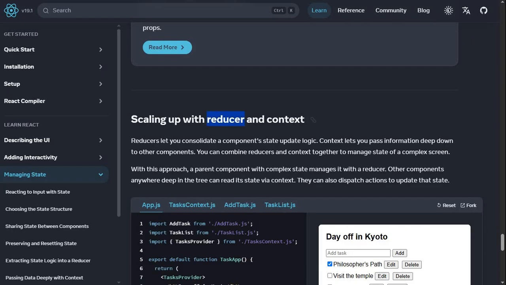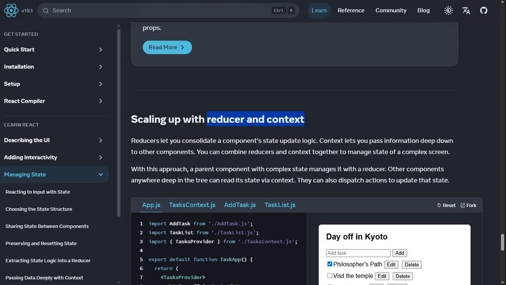Scaling up with reducer. Oh yeah, combination. Scaling up with reducer and context. Reducers let you consolidate a component state logic. Context lets you pass information deep down. Okay, so with the reducer, we centralized our functions, and with context, we send it deeply into components. You can combine reducers and context together to manage state of a complex screen. This is what Redux Toolkit is doing. By default, it is combining reducer and context, but in a much more powerful way.